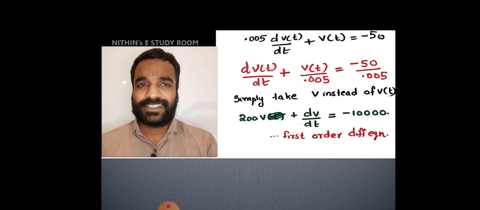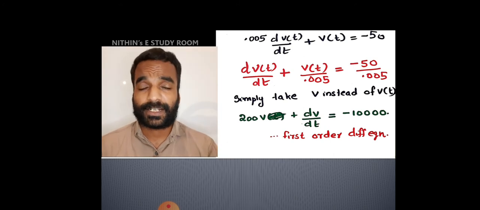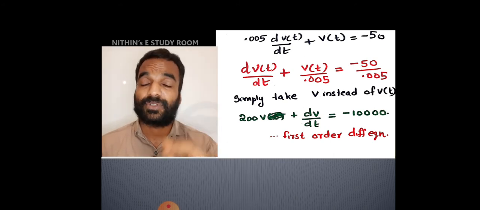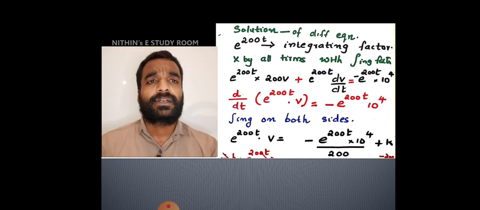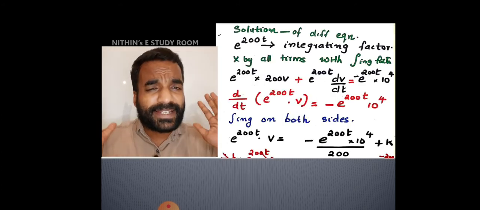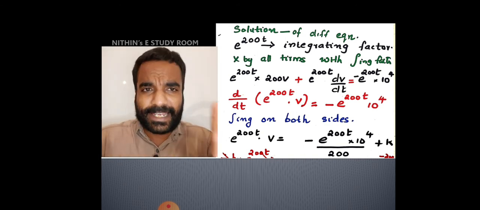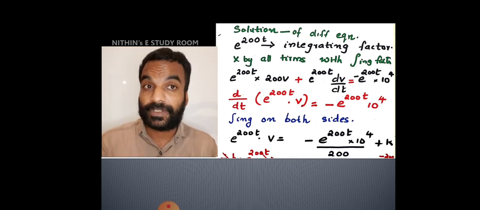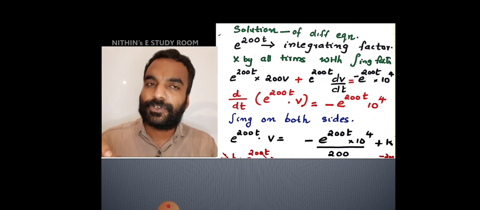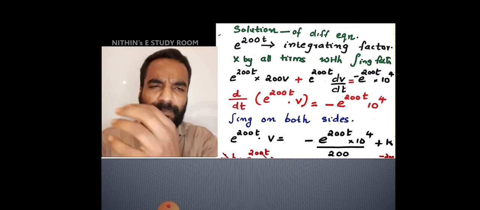How can we say it is a first order? Because order depends on the degree of this term. If it is d square V by dt square, a second order differential is there, it is a second order differential equation. Now it is a first order differential equation. Now to find the solution, again I am giving more stress that all the steps are the same as what we did in the derivation of the previous class, lecture 17. So if the derivation is thorough for you, you just have to follow that procedure only.